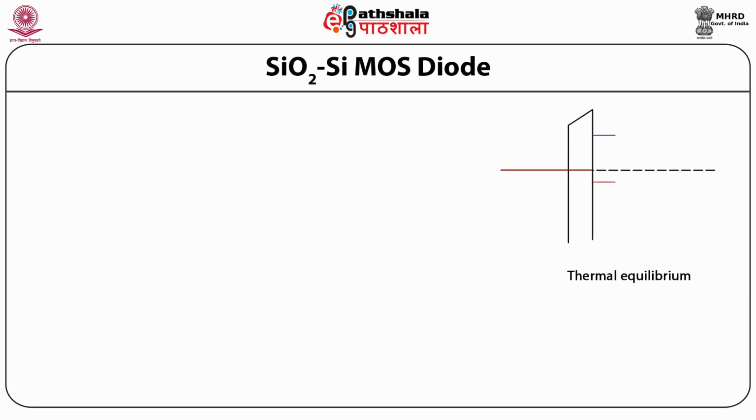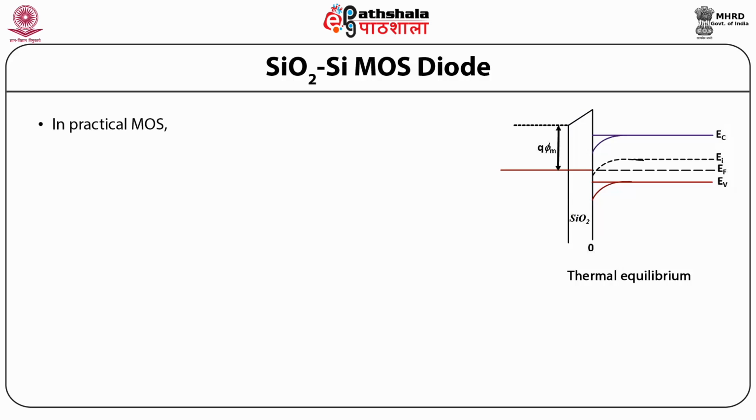Till now we have discussed the ideal MOS capacitor. So students, let us now discuss the practical MOS, that is SiO2 Si MOS diode.